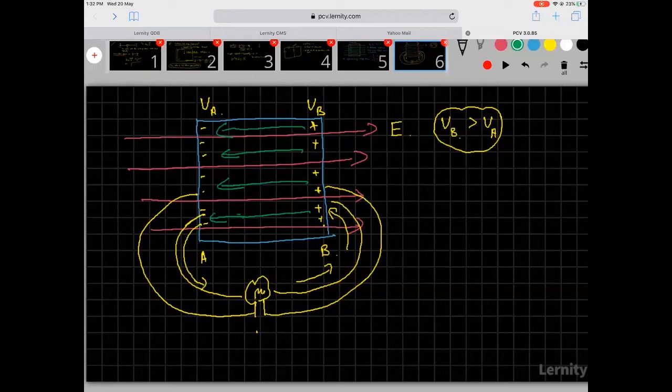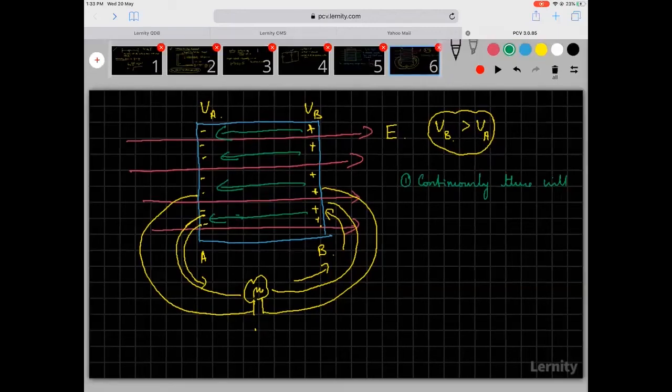So what will happen is, continuously there will be charge flow. Continuously there will be charge flow, and then the charge will move from the plus side to minus side, but we know positives can't move, so it is only the electrons.